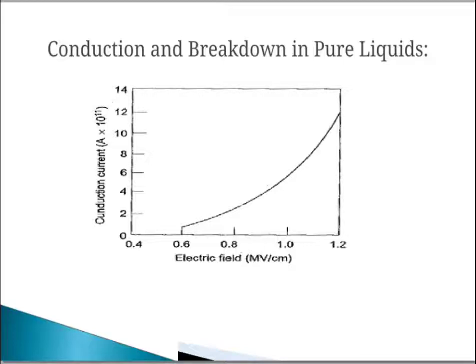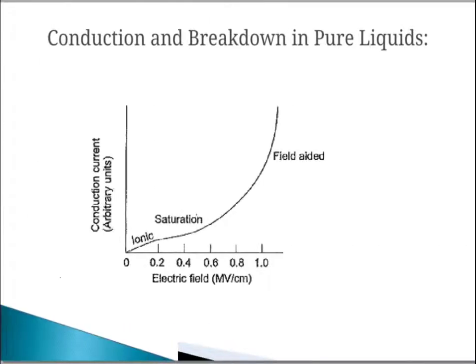The typical mean value of the conduction current in hexane is shown in the figure, taking the electric field on the x-axis and conduction current on the y-axis. This is the condition nearest to the breakdown. However, if this figure is redrawn starting from very small current, the current-field characteristic is shown in this figure, and this curve has three distinct regions: ionic, saturation, and field-enhanced.